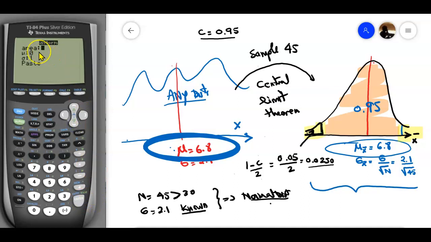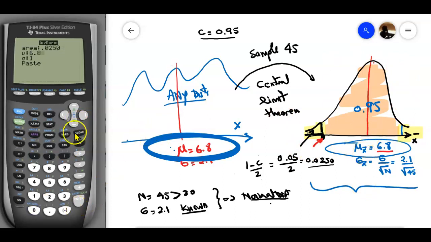Here I'm going to enter the area, and ours is going to be the left area. If I'm looking for this number in here, remember this is 6.8. I'm going to enter 0.0250. Now the mean, I am talking about this distribution, mu x bar, so the mean is going to be 6.8.